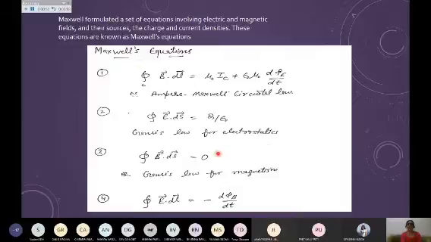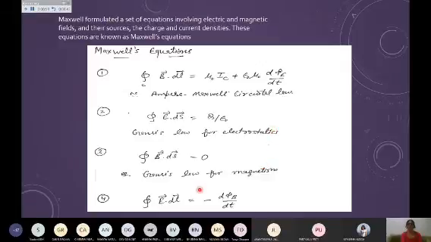He formulated a set of four equations, and these are termed Maxwell's equations. The first equation is the Ampere-Maxwell circuital law, where he discussed the displacement current. Second is the surface integral of E dot ds equals Q upon epsilon naught, which is Gauss law for electrostatics. Third is Gauss law for magnetism, the surface integral of B dot ds equals 0. It further supports that no magnetic monopoles exist, but isolated electric charge can exist.